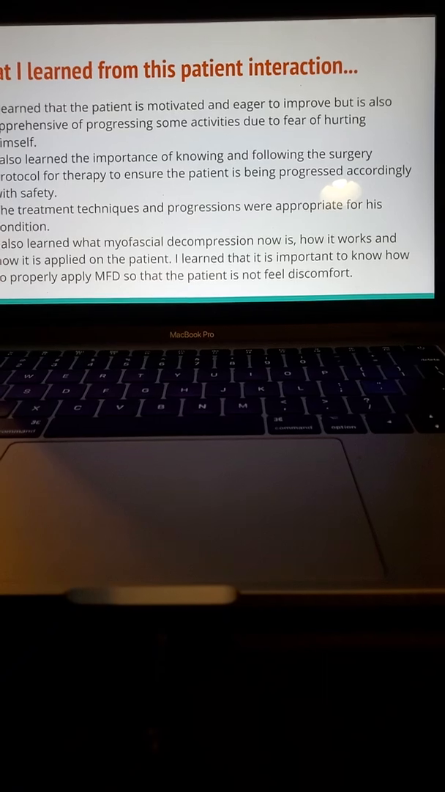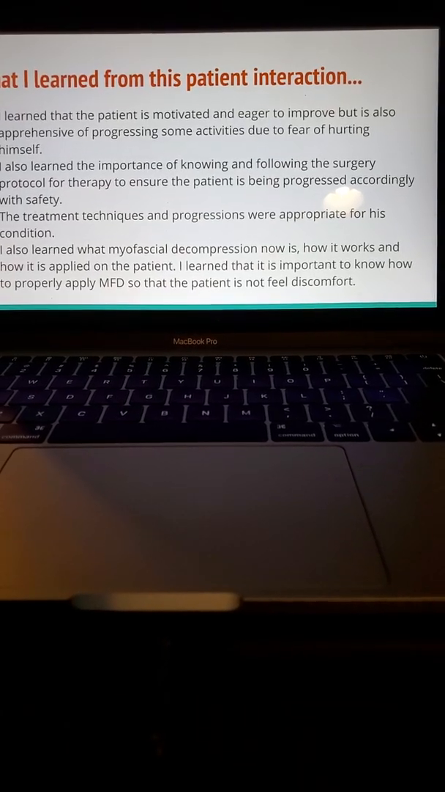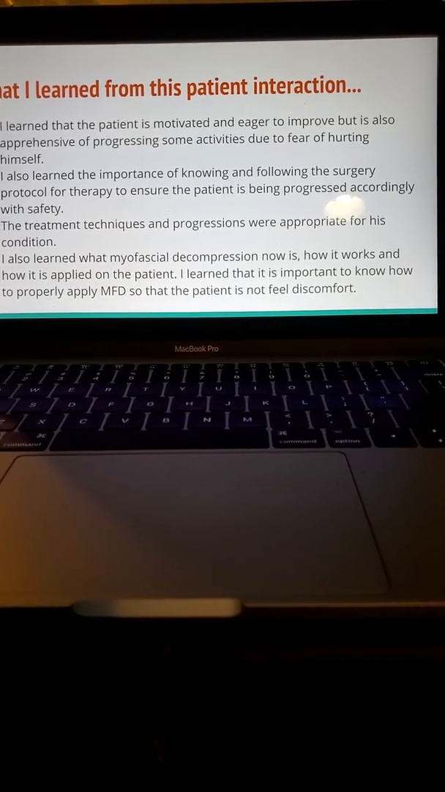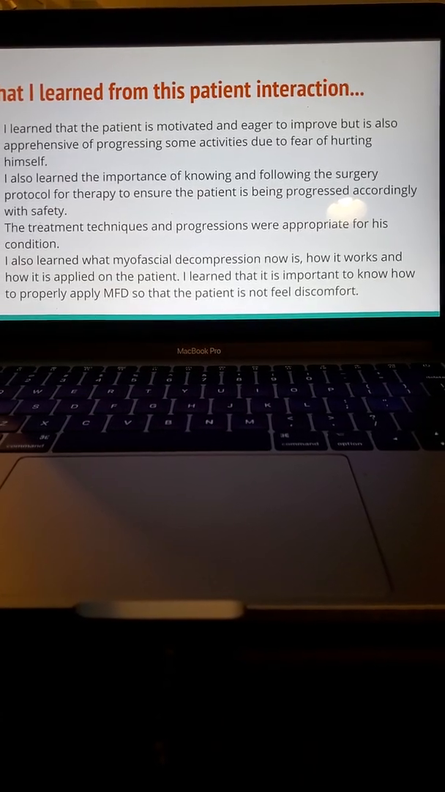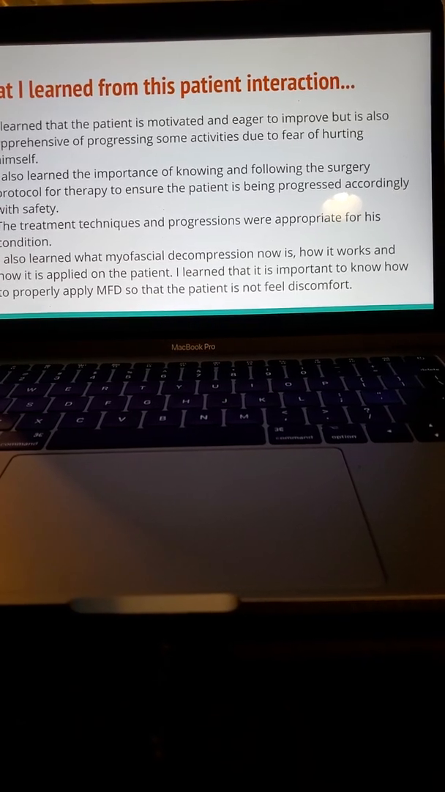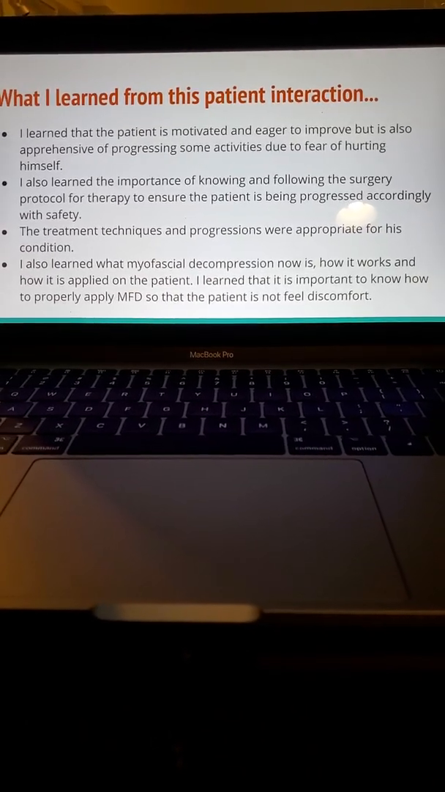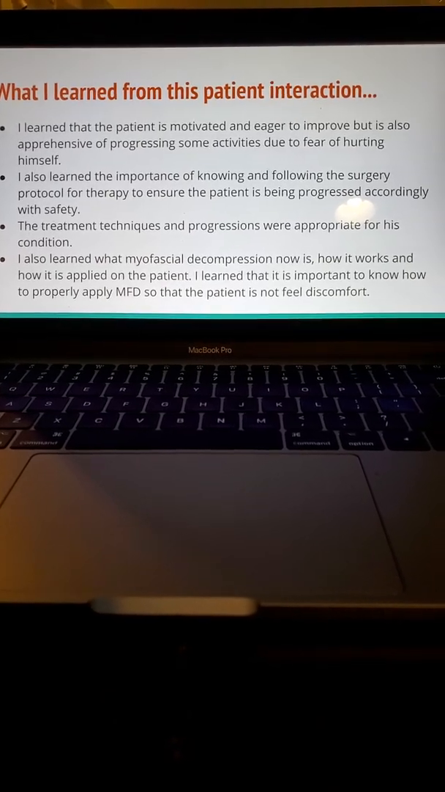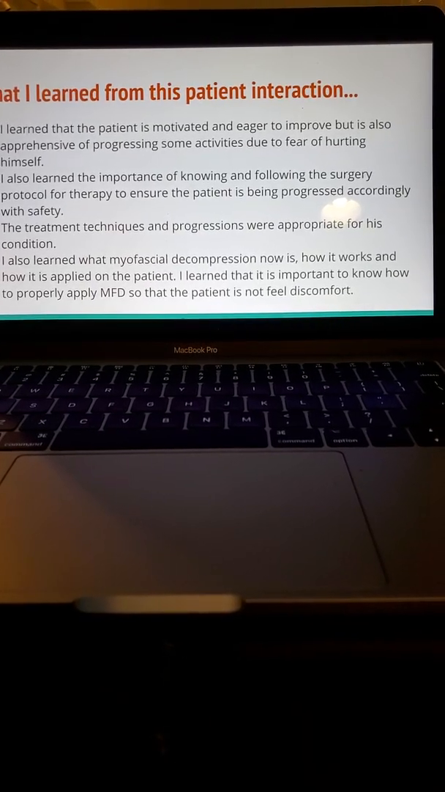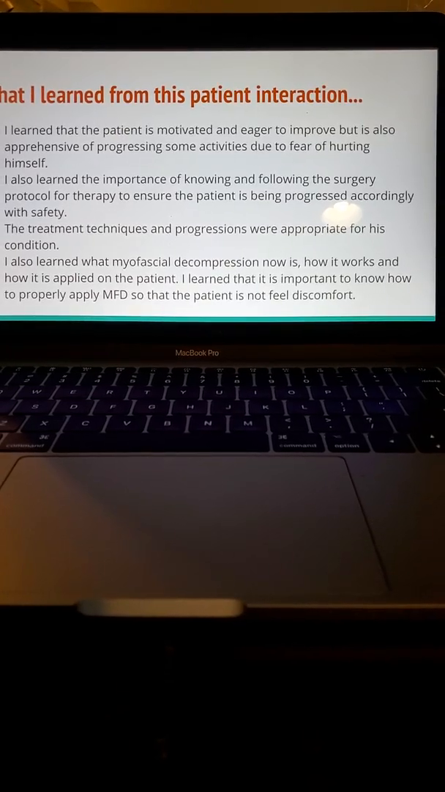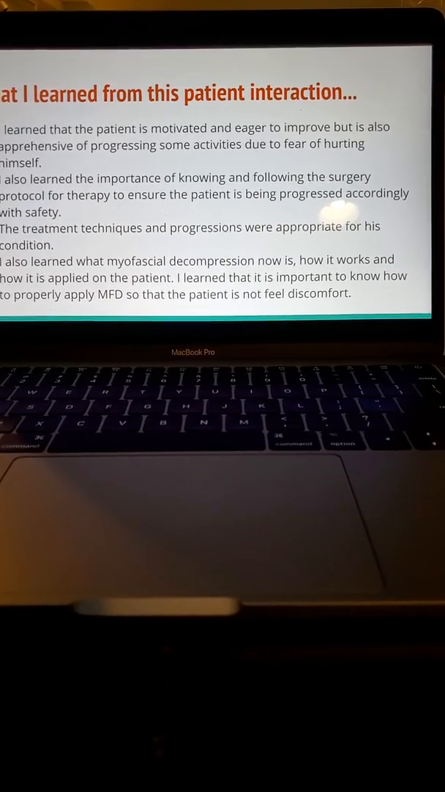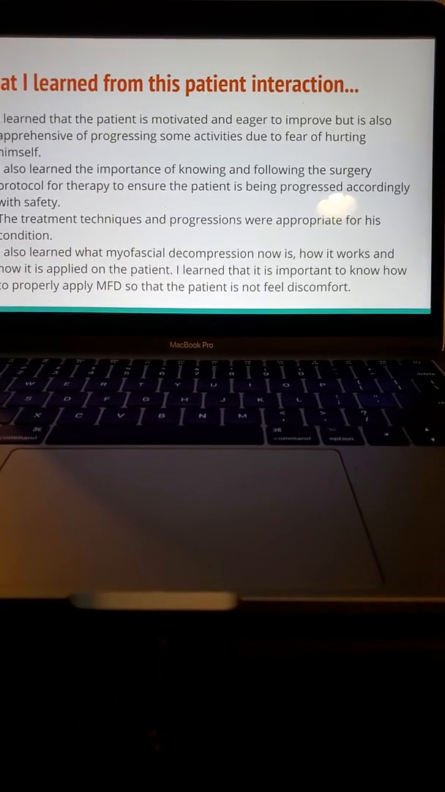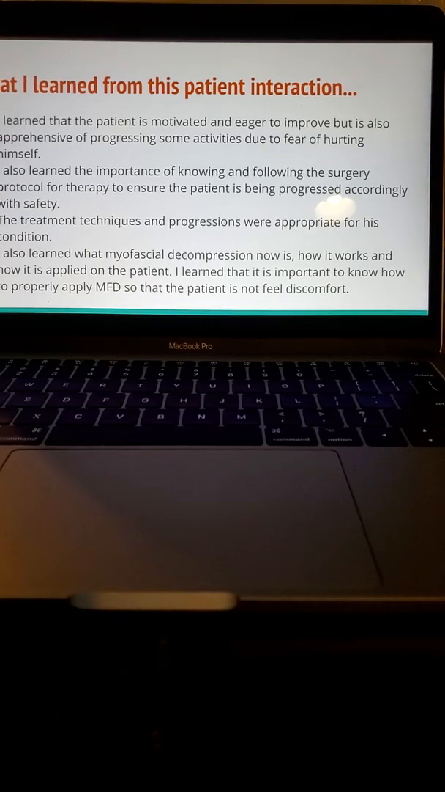So what I learned from this patient interaction was that the patient was definitely motivated and eager to improve, but is also apprehensive of progressing some activities due to fear of hurting himself, and was kind of looking to us to make sure that we were safely progressing him. I also learned the importance of knowing and following the surgery protocol for the therapy to ensure the patient is being progressed accordingly with safety, and the treatment technique and progressions were appropriate for his condition.